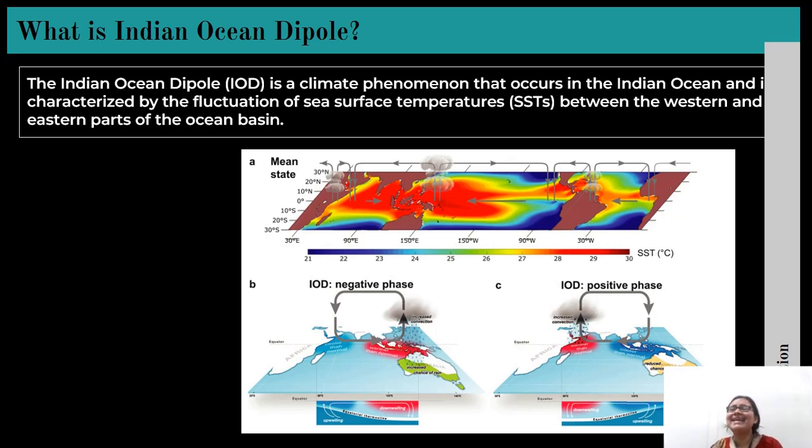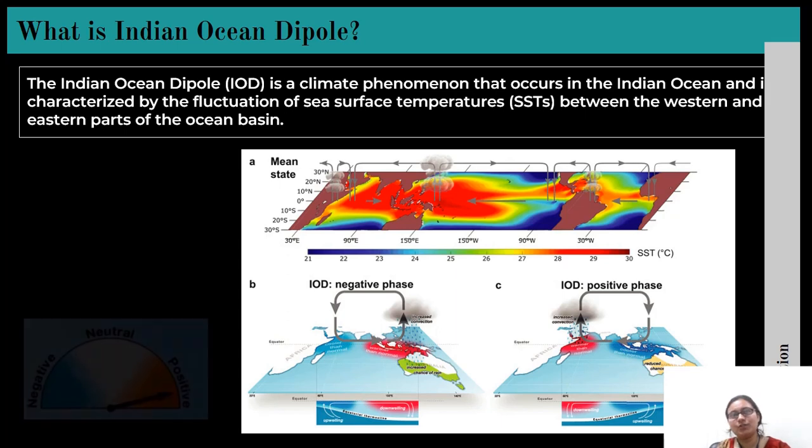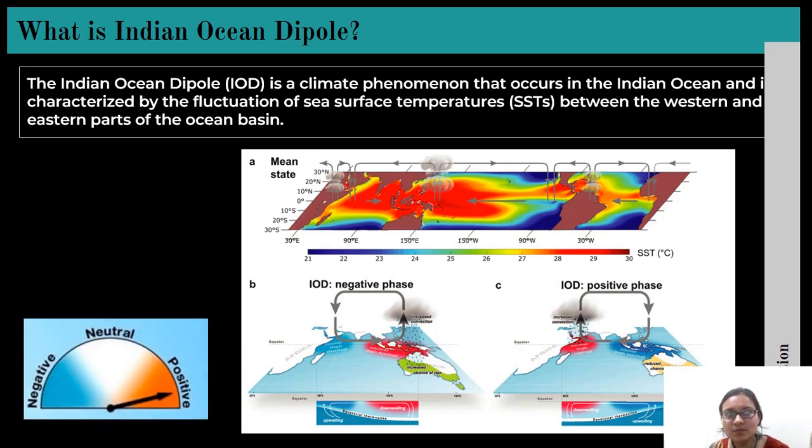What is the situation in Australia? What is happening in the positive phase over Australia? It is cool, there is drought, and high pressure occurs over Australia, which is generally the full opposite of the negative phase. So in the negative phase, what happens? Australia gets more and more rain and flood, and Eastern Africa gets drought due to the high pressure condition. So there are three phases of the Indian Ocean Dipole.